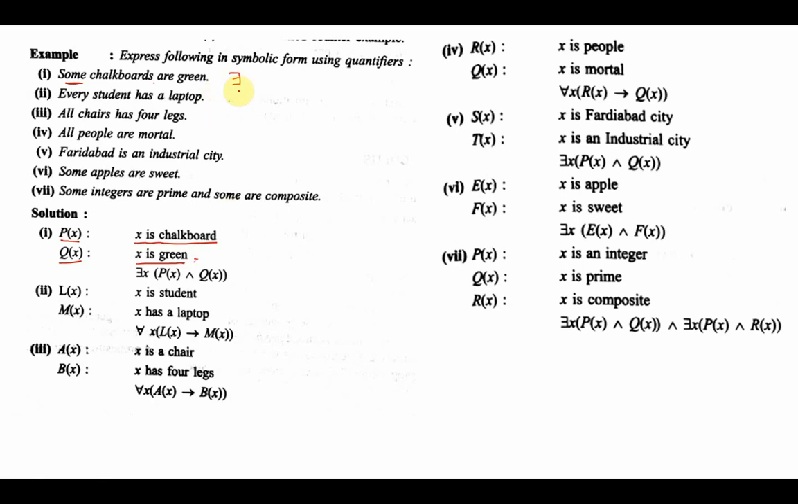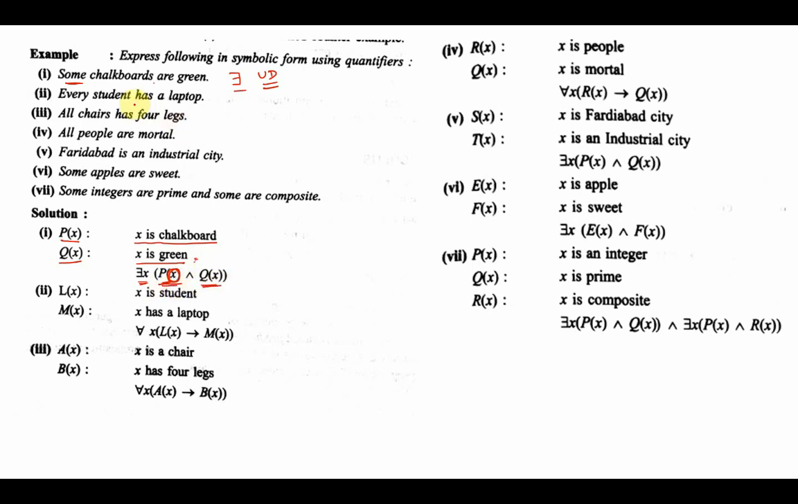So I'll use the existential quantifier over here. It says there exists a chalkboard X such that X is a chalkboard and X is green. Here the universe of discourse will be the set of all the chalkboards. So what it says is, there exists an element X in the universe of chalkboards such that X is a chalkboard and X is green.